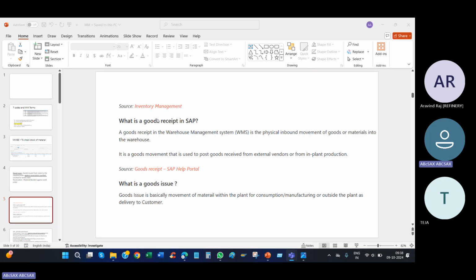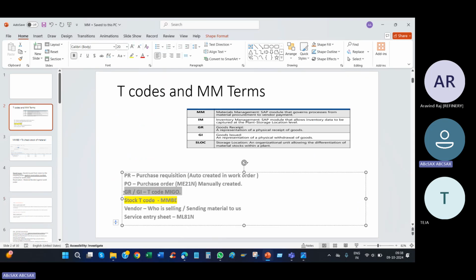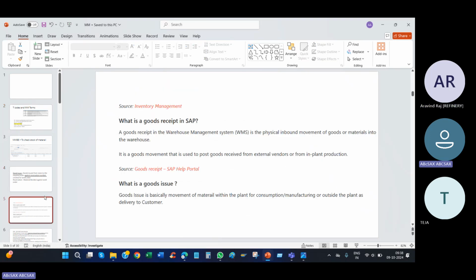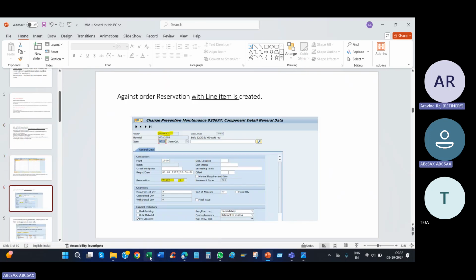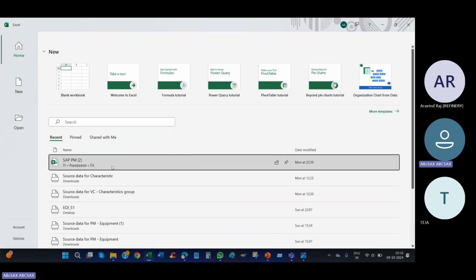That's what I'm saying. Goods receipt means when the vendor or third party sends the material to you, and you are verifying and receiving the material. That is called goods receipt. This is called goods issue, goods receipt, both in one single T code. Again, I'm telling, both in one single T code. Stock flow and non-stock flow. So read all this, any doubt, let me know. I'll write in very simple terms here.